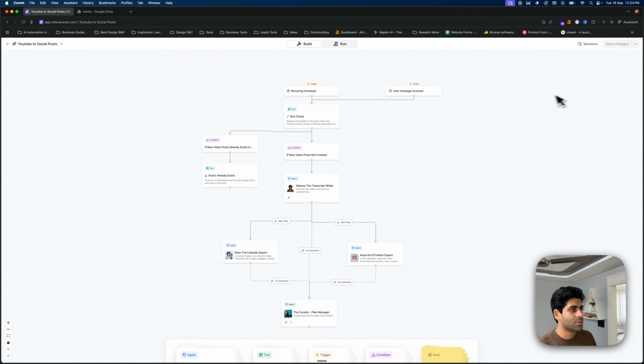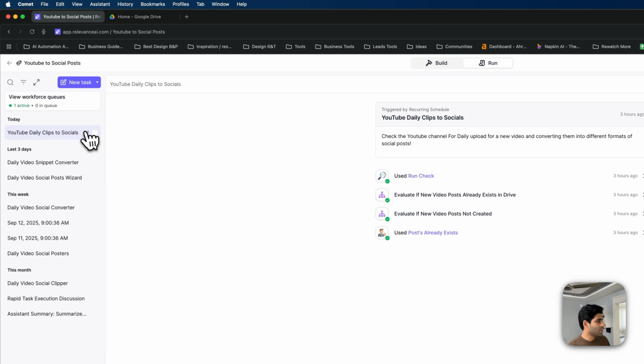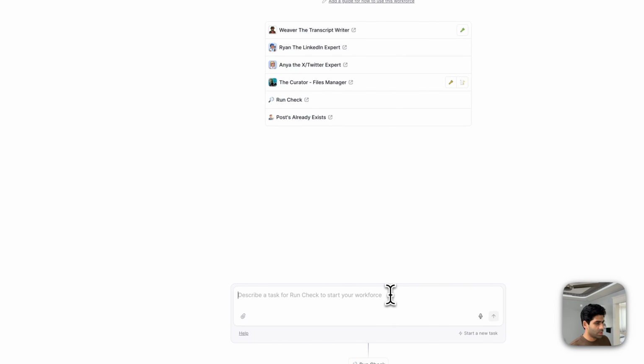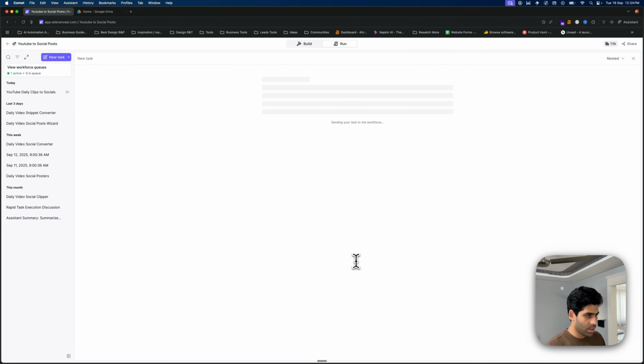So let's dive in. First I'll just show you how a run looks so that you get an idea of it. And as you can see, I have put it on autopilot, and every morning it checks if my YouTube video has been transformed into platform specific content. And now I'll just run a new task just to show you how this works. I have already gone into my Drive and changed the file name so that it can run once again, and I'll show you how the posts turn out to be. And I'll just run it.